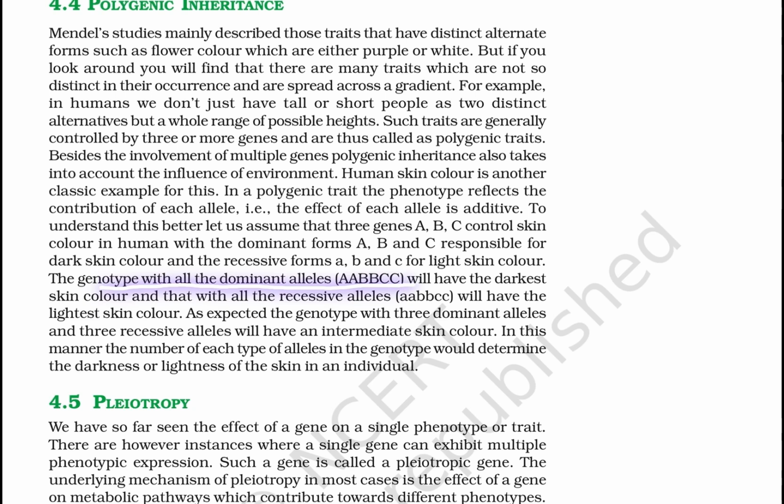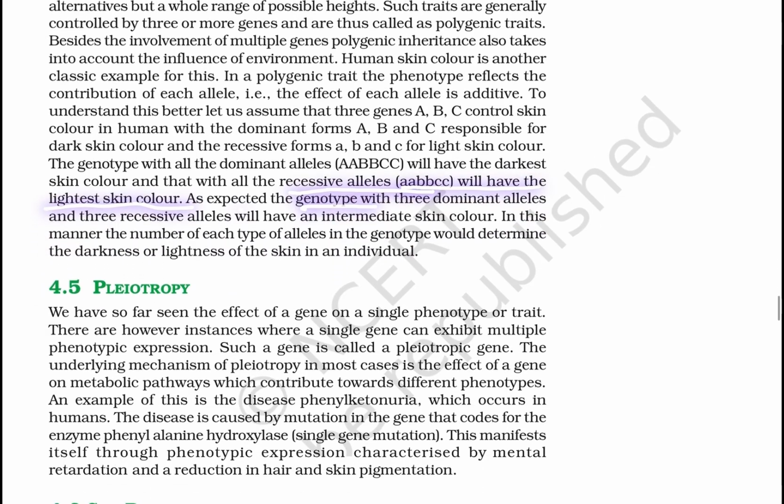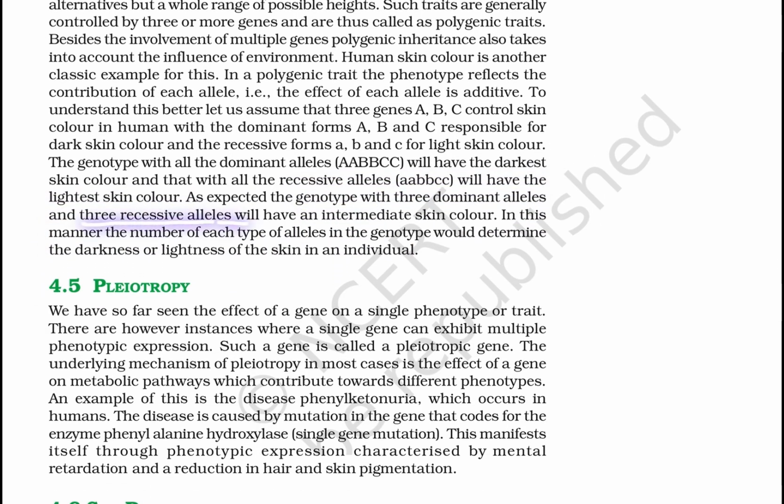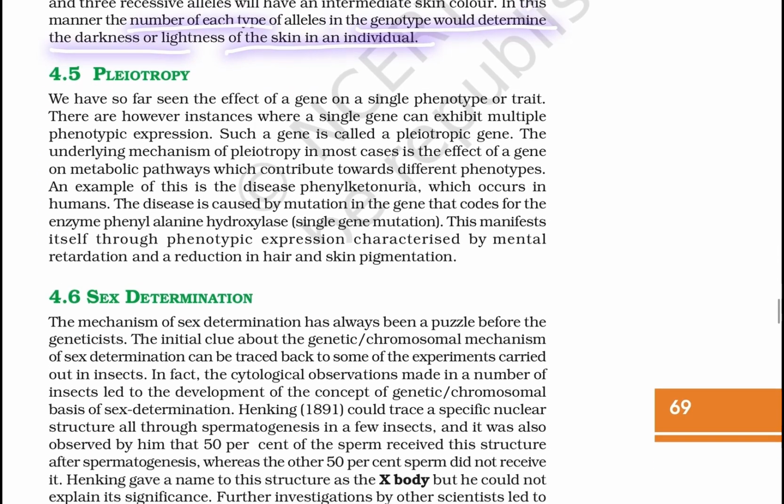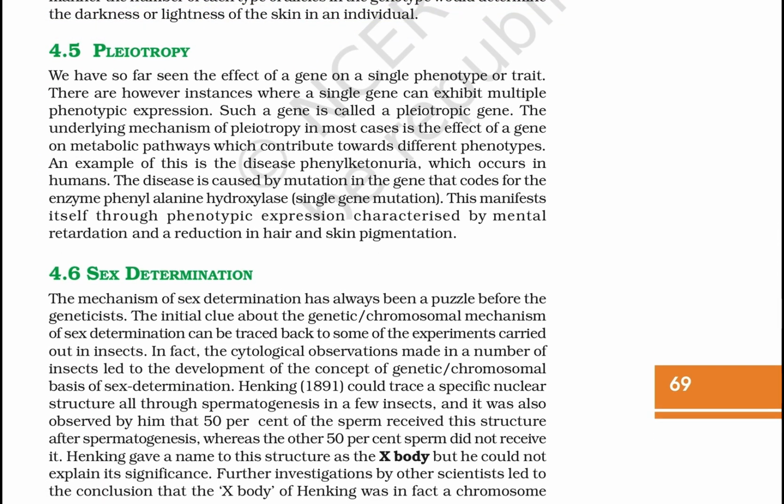The genotype with all dominant alleles, AABBCC, will give the darkest skin color, and the one with all recessive alleles, that is aabbcc, will have the lightest skin color. As expected, the genotype with three dominant alleles and three recessive alleles will have an intermediate skin color. In this manner, the number of each type of allele in a genotype determines the darkness or lightness of the skin in an individual.